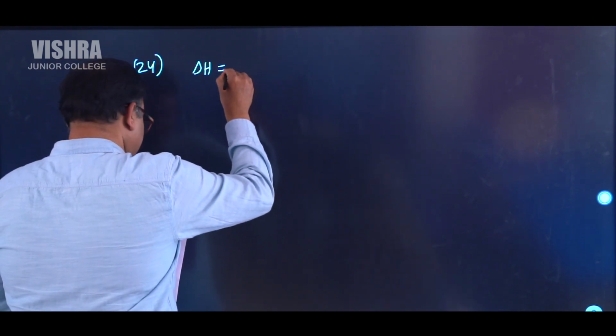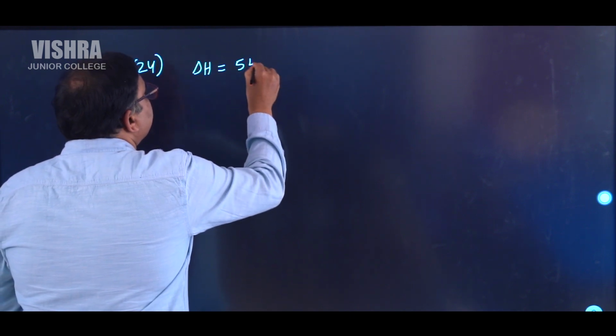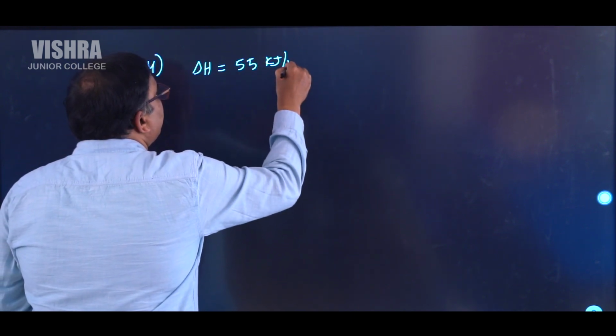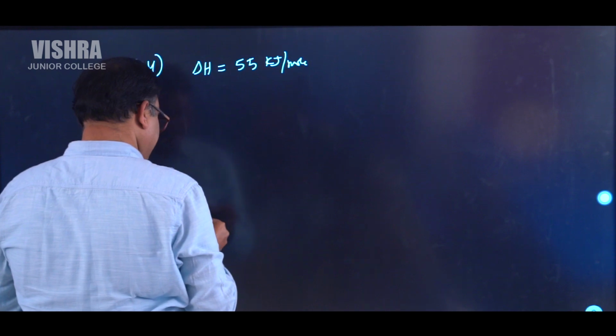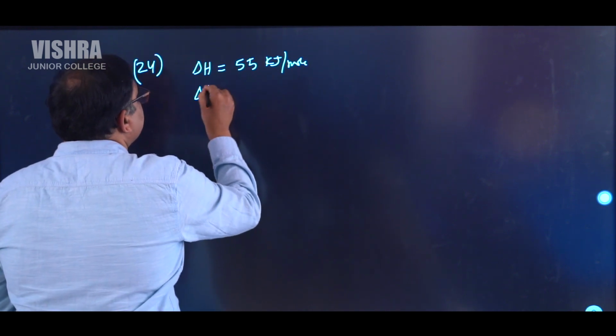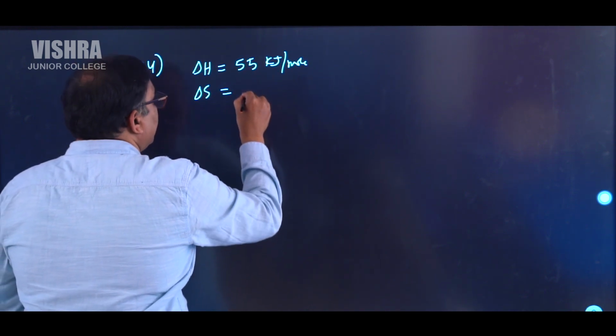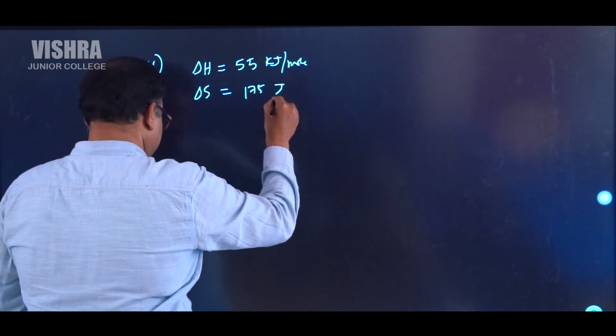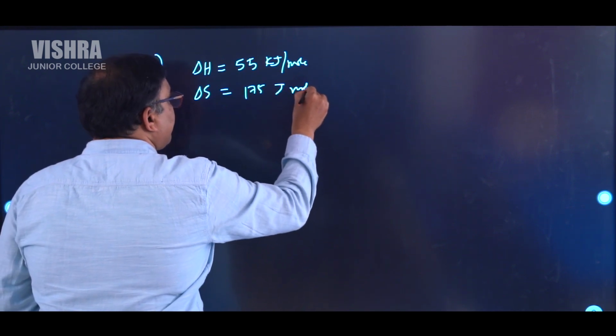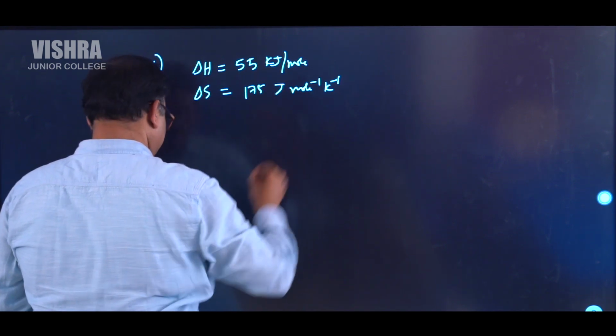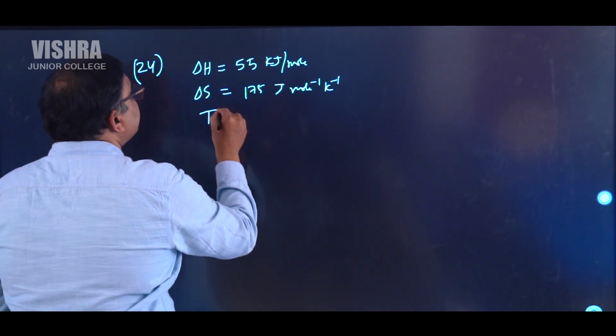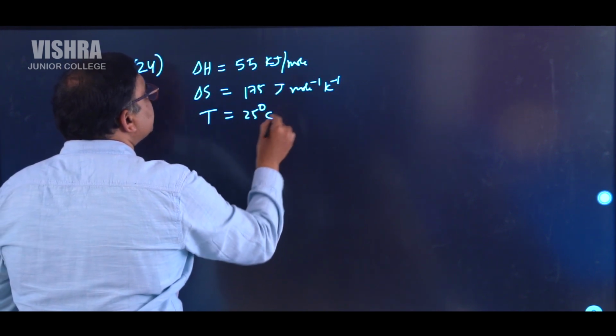Delta H is equal to 55 kilojoules per mole, and delta S is equal to 175 joules per mole, and temperature is equal to 25 degrees Celsius.